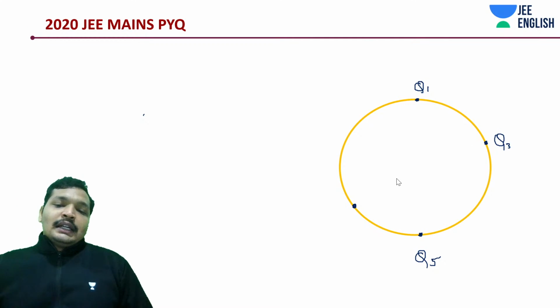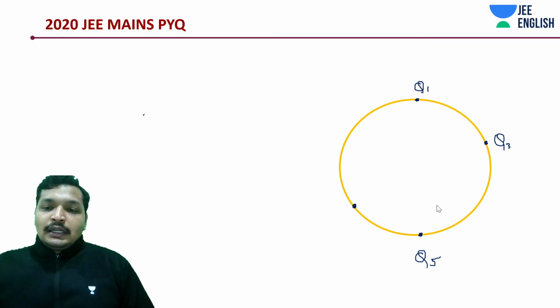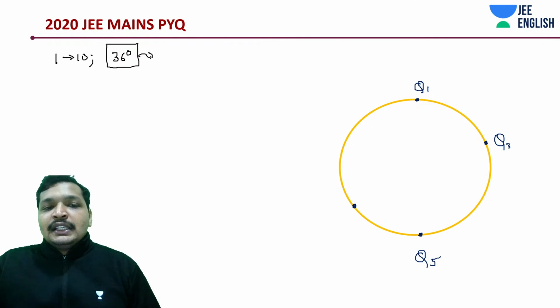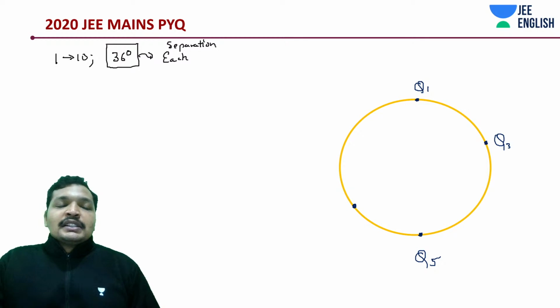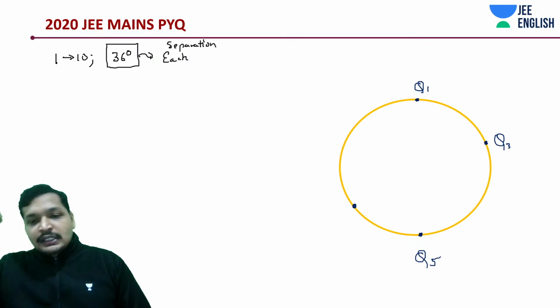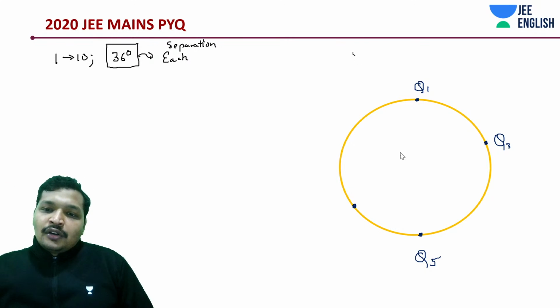Okay, what is it? It's 10. Basically, let me do a thing. What I'm trying to say is there are 10 charges, right? 1 to 10 are arranged. They all have equal angular separation. Equal angular separation means if it's 360 degrees, it's 36 degrees angular separation between 1 and 2, like each. 36 degrees separation each. So 5 times 36 degrees should be how much? It should be 180 degrees. Isn't it? Yes. What is going wrong in this?